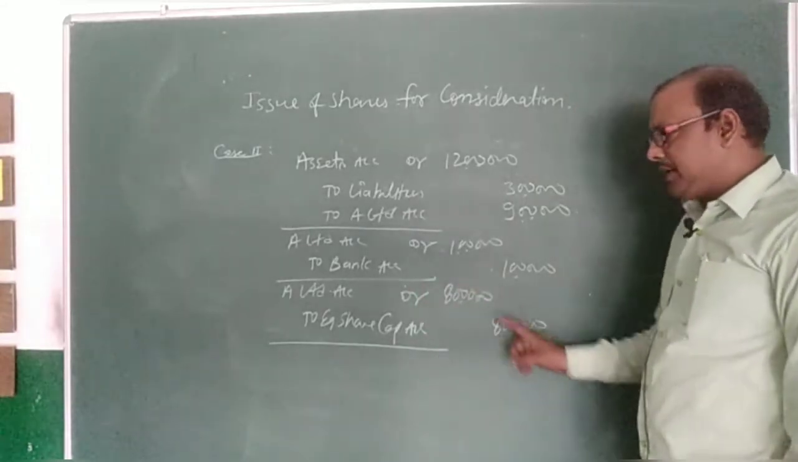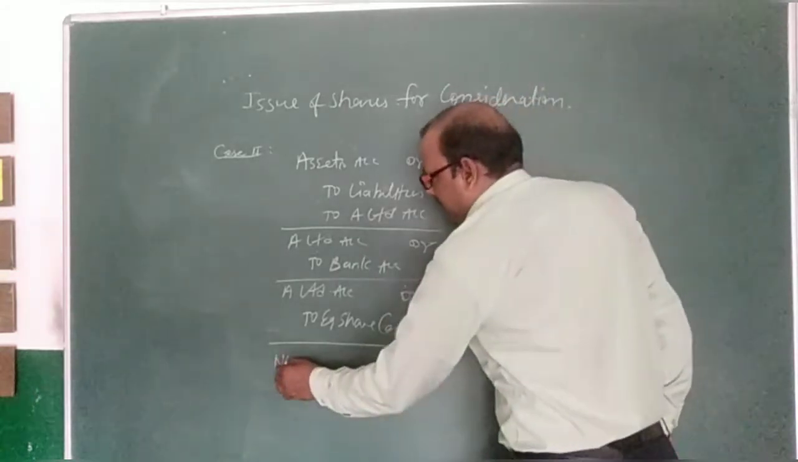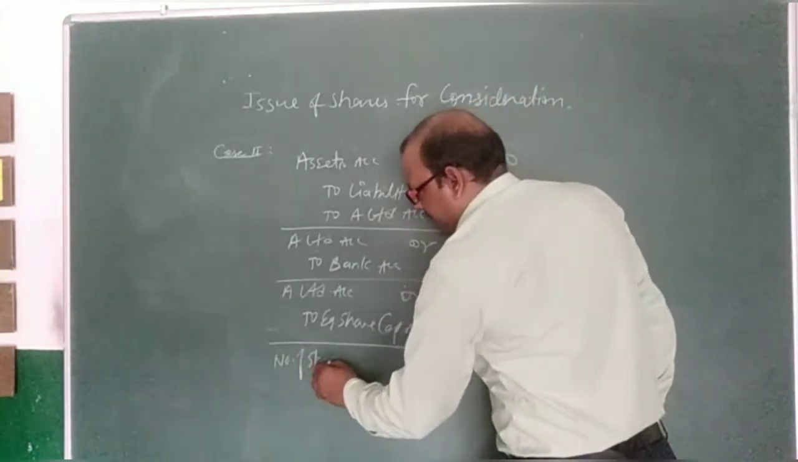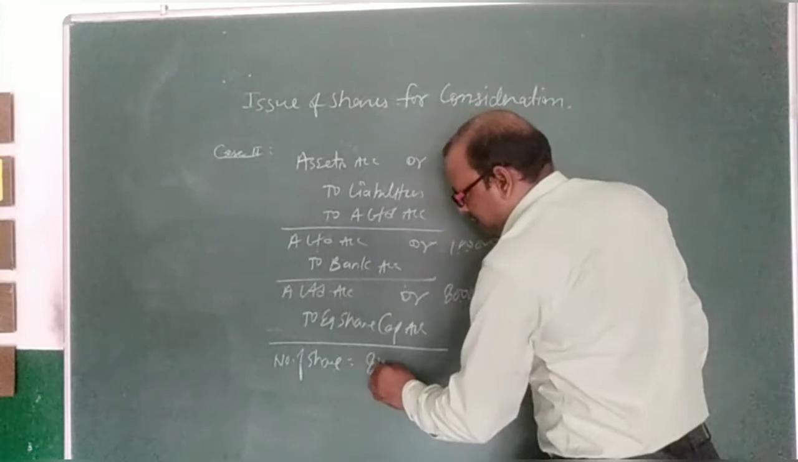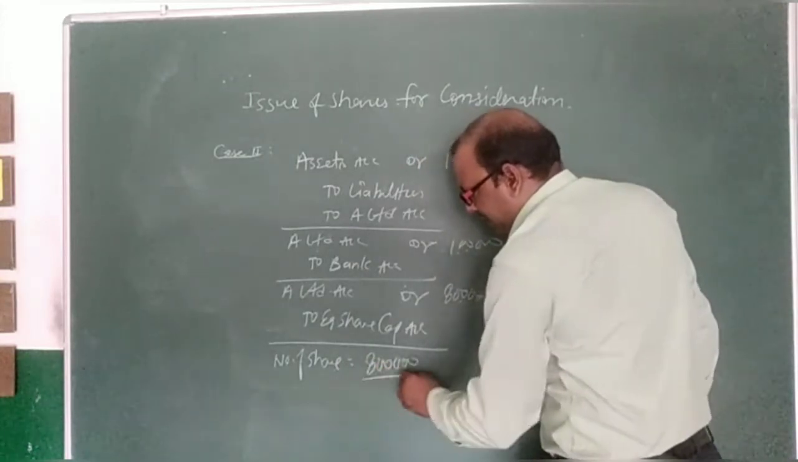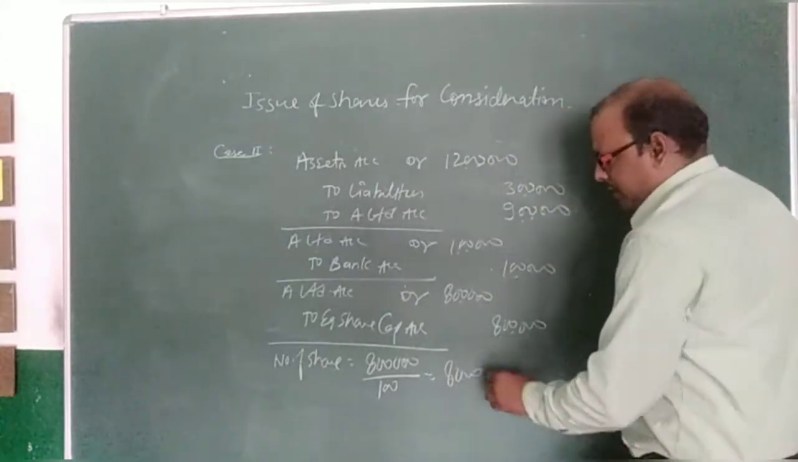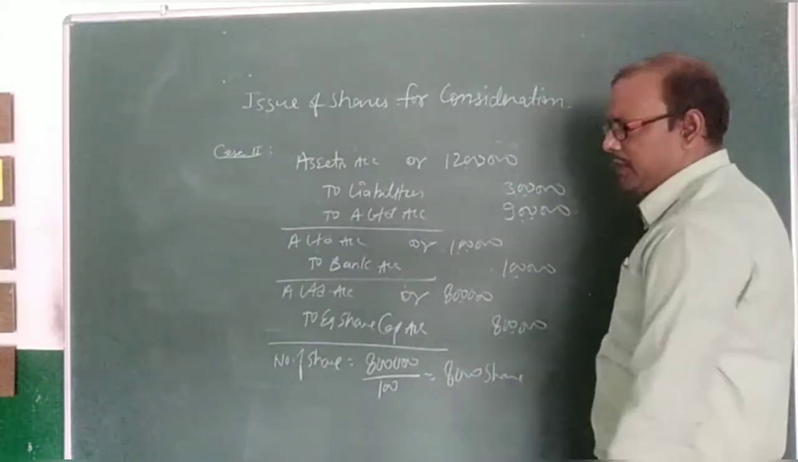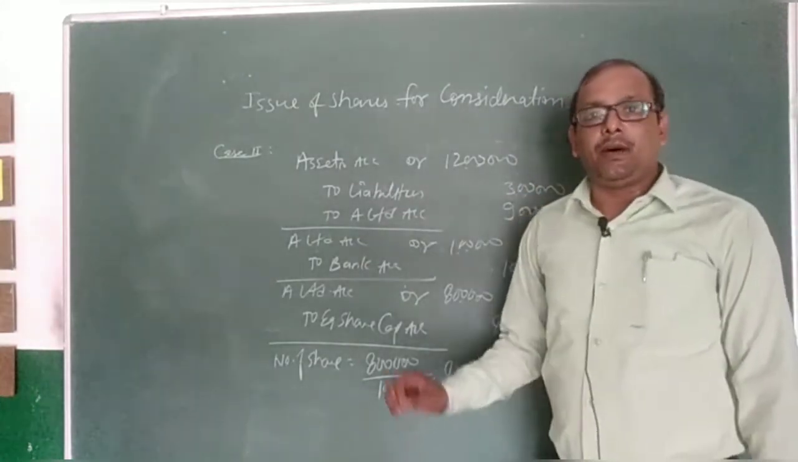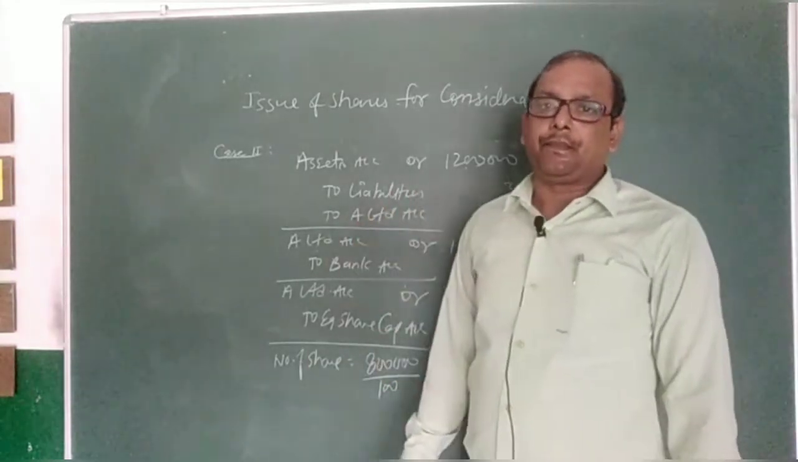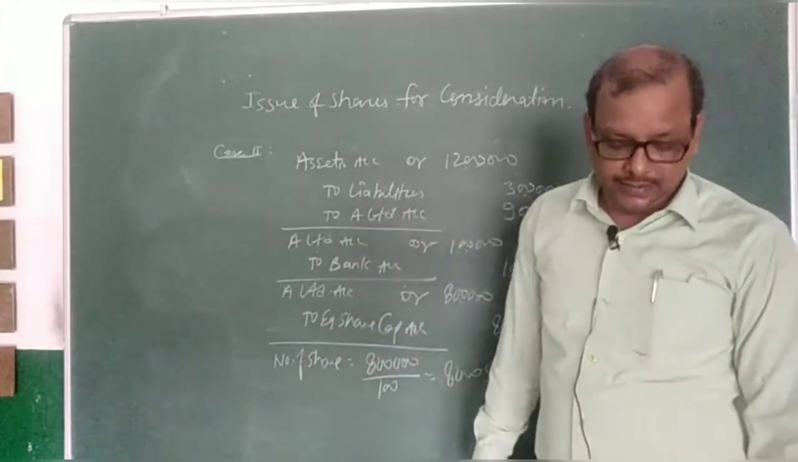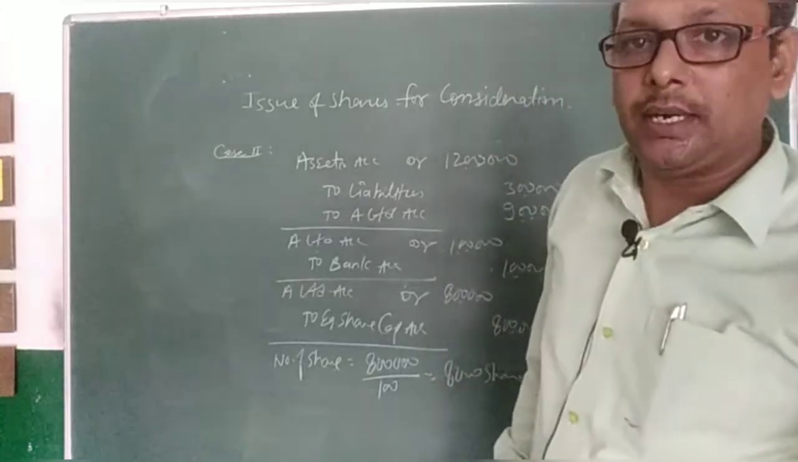That's why I have written the direct amount here. If you want to calculate the number of shares to write in narration, the amount due is 8 lakh, issue price is 100, so 8,000 shares. So 8,000 shares will be issued in consideration for the settlement of his claim. So this is the second case. But now I am going to tell you the third case.